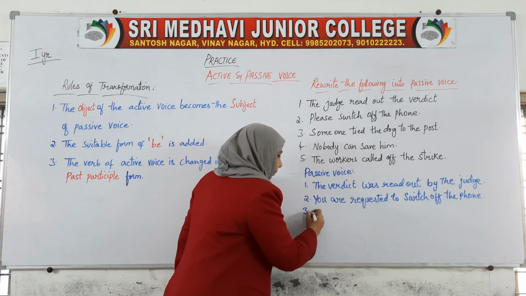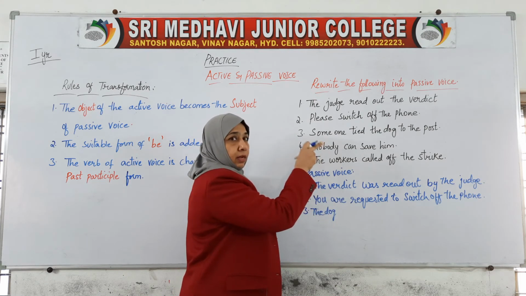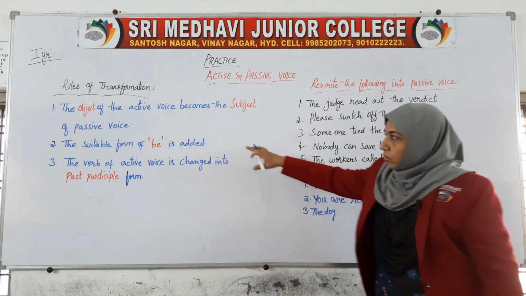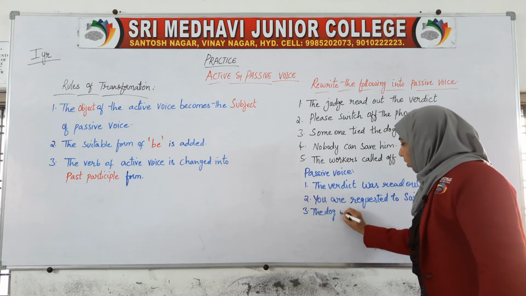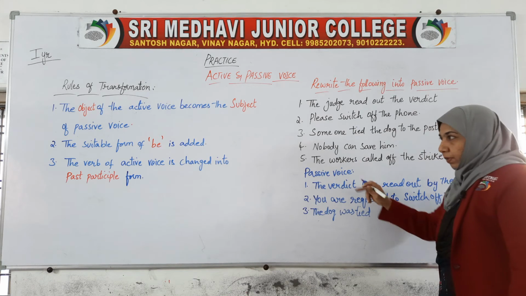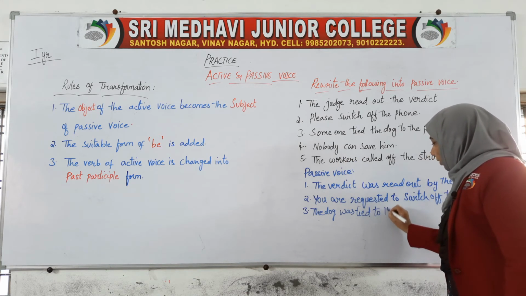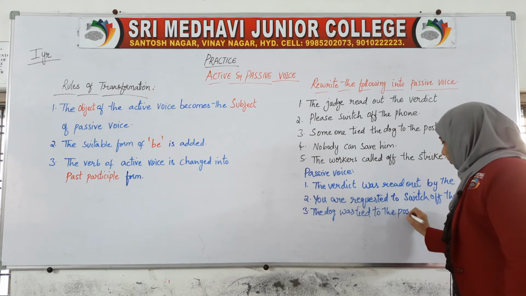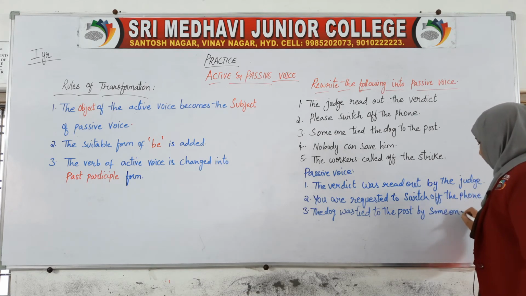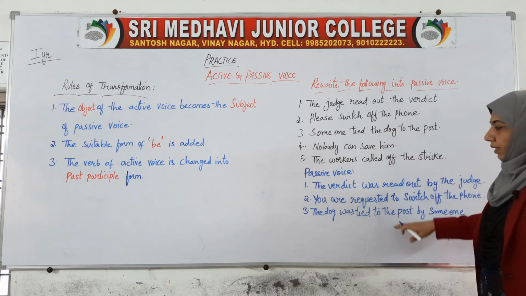The new sentence will be, the dog was. Here we are adding the suitable form of be, which is was. The dog was tied. Tied is the proper past participle form of the verb. To the post by someone. Okay. The dog was tied to the post by someone. That is what we are taking here.